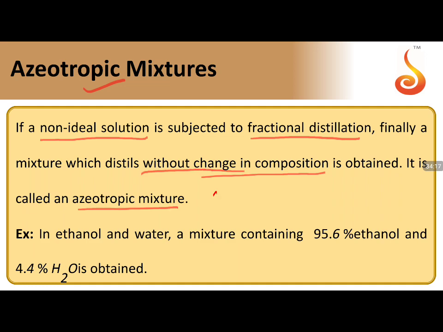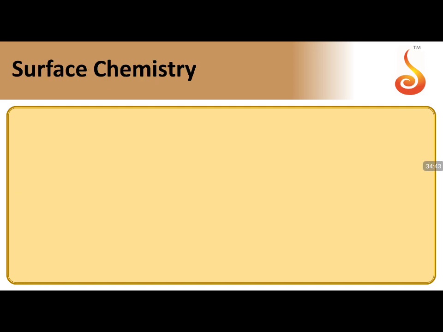So azeotropy, no boiling point change. No boiling change. So if you boil, both will boil. If you condense, both will condense. So no change in the composition. One such example is 95.5% alcohol, ethanol, and 4.5% water, which is called rectified spirit. Rectified spirit is an example of an azeotropic mixture, the best example we can take.